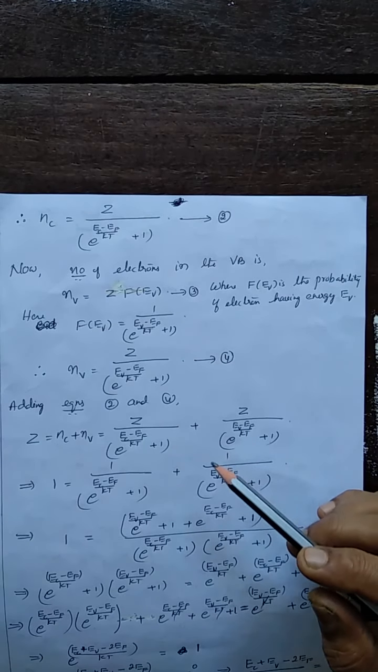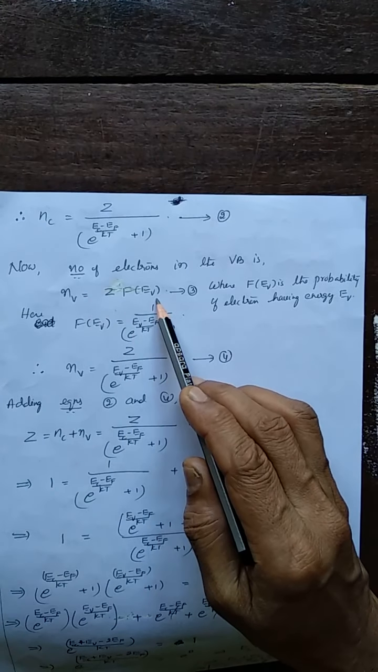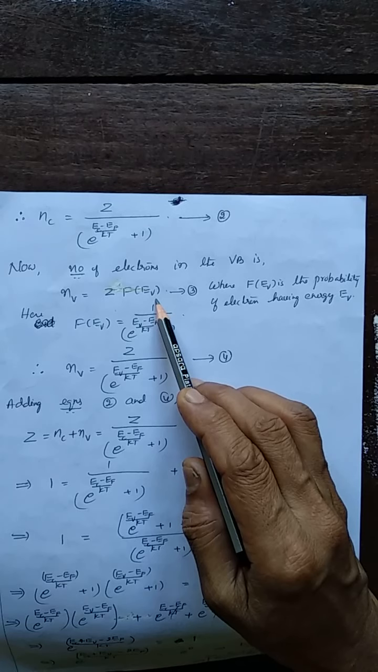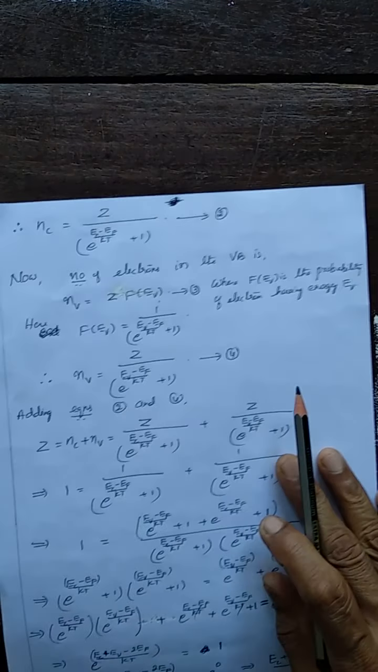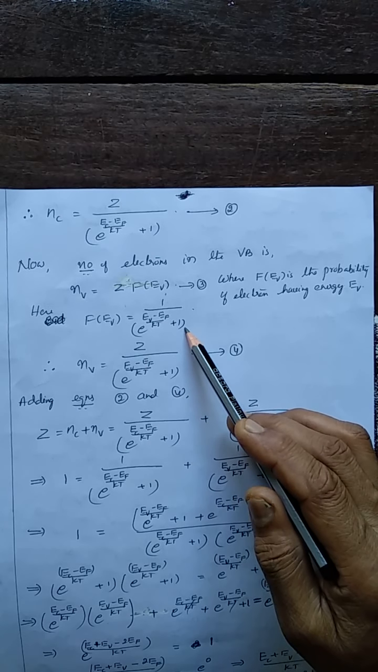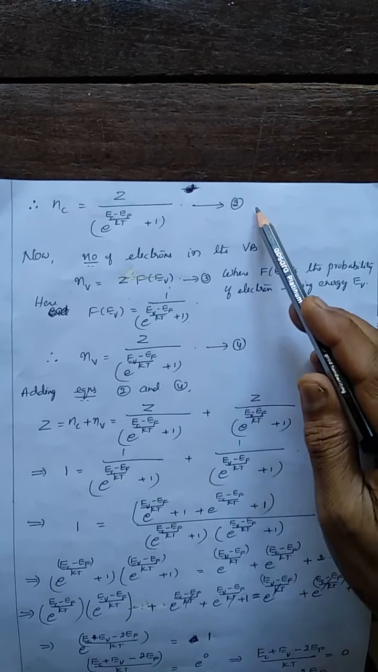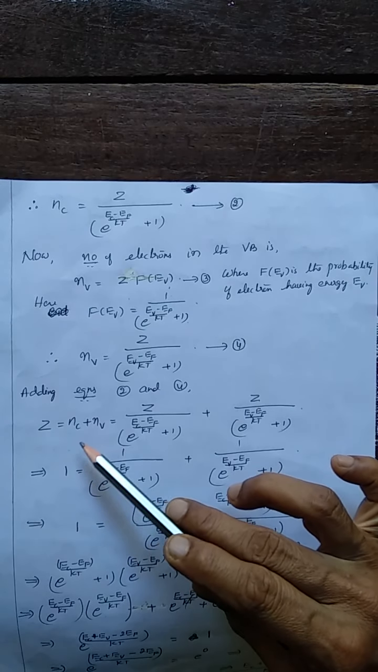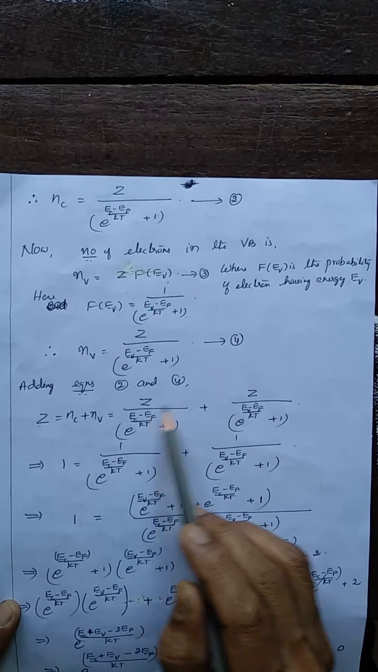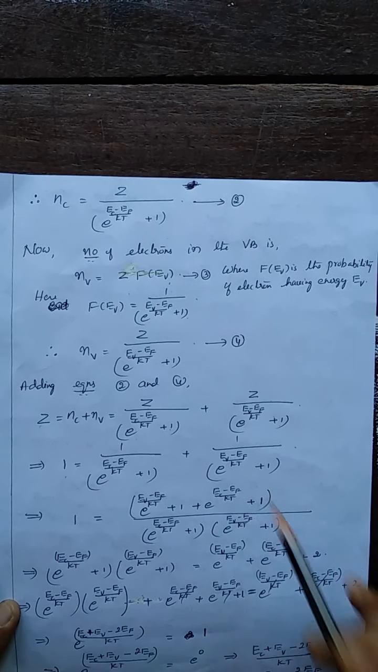Similarly, the number of electrons found in the valence band is Nv, Z into f of Ev. What is Ev? The energy corresponding to the top level of the valence band. So f of Ev is 1 over e to the power (Ev minus EF) by kT plus 1, so that Nv is this. Now, adding equations 2 and 4, we get Z equals Nc plus Nv, which is this plus this. Here Z is common to both the left hand side and right hand side, so it gets cancelled: 1 equals 1 by this plus 1 by this.